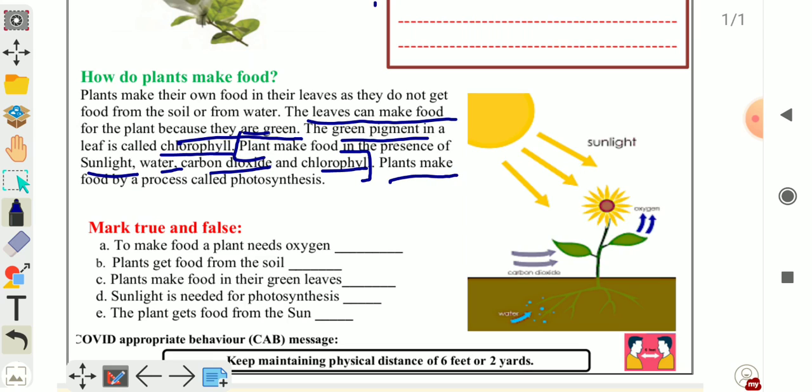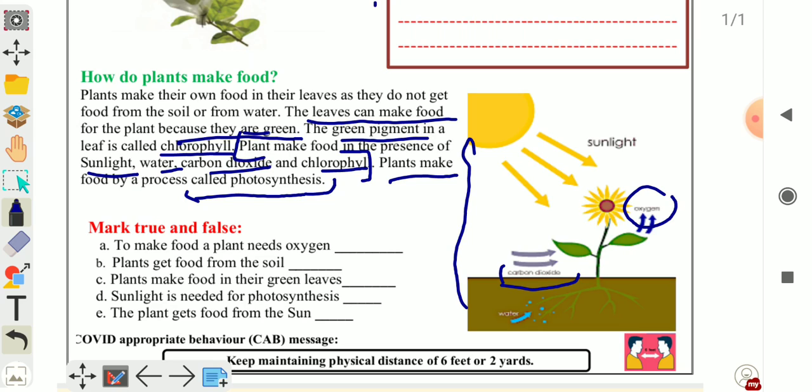This process is called photosynthesis. So children, what do you mean by photosynthesis? Photosynthesis is the process by which plants or leaves of the plant make their own food by using sunlight, carbon dioxide and water. Here the picture is given to you. In this picture, this one is carbon dioxide gas. The plant takes carbon dioxide and water from the soil and releases oxygen gas during photosynthesis.